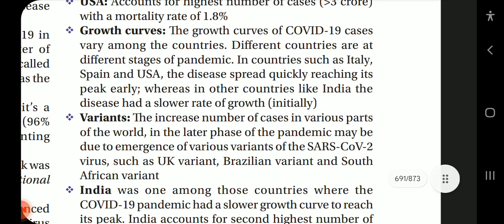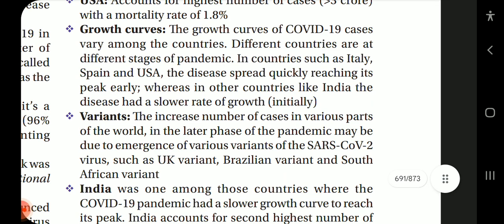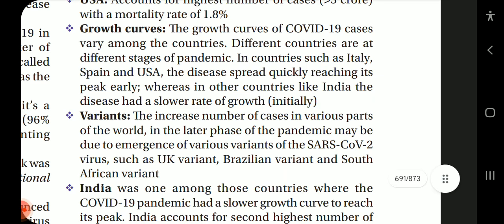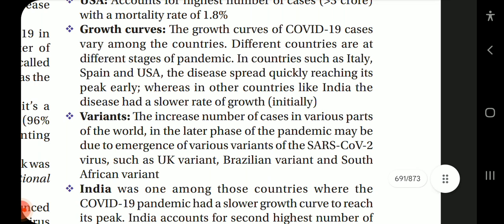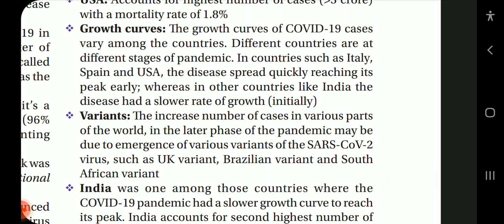And India accounted for the second highest number of cases. However, the pandemic had a slower growth curve to reach its peak in India. India witnessed three distinct waves of explosive surge in cases. The first wave occurred in September 2020, the second wave around April 2021, and the third wave around January 2022. The growth curves of COVID-19 cases vary among the countries.